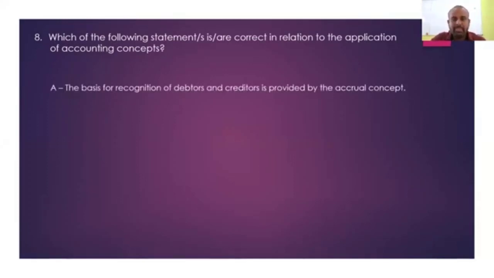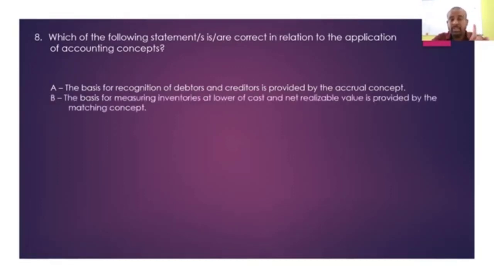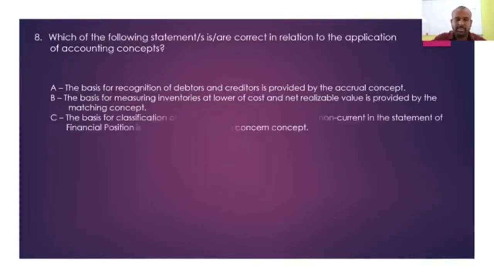First one: basis for the recognition of debtors and creditors is provided by the accrual concept. Obviously yes, we know that this question has been tested many times in very recent papers. So debtors and creditors are recognized due to the accrual concept, the answer is true. The basis for measurement of inventory at lower of cost and net realizable value is provided by the matching concept. So you adjust the closing stock due to the matching concept, that is true. But inventories recorded at lower of cost and net realizable value is due to the prudence concept. Therefore you need to say this is the prudence concept, not the matching concept. Inventories are recorded in the books of account due to the matching concept. Transaction number 3.